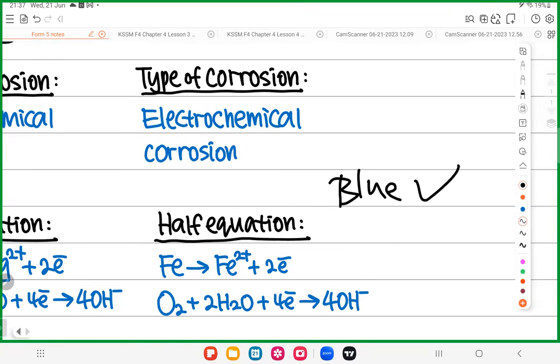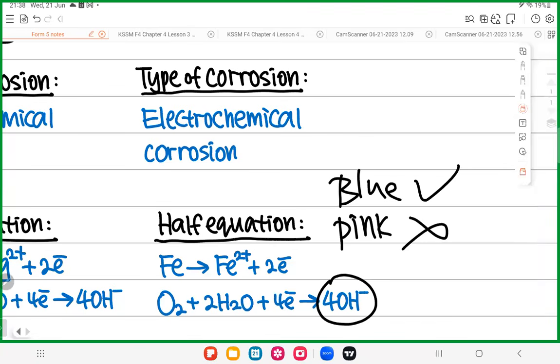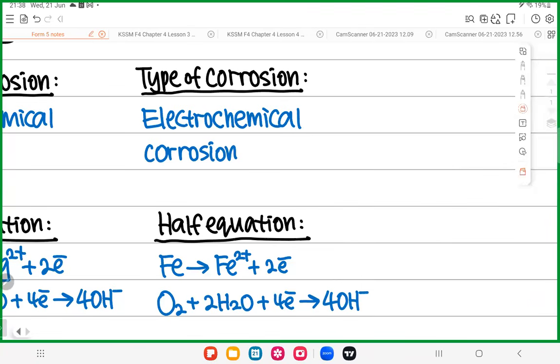So my next question, do you think you will see a pink color? Yes or no? No. Why? By right, there is OH minus. By right, OH minus is alkaline. By right, you should have pink color. But when blue color and pink color come together, blue color is darker. So you cannot see the pink. Is it okay? That's it. Okay. So simple as that. This is a good question.